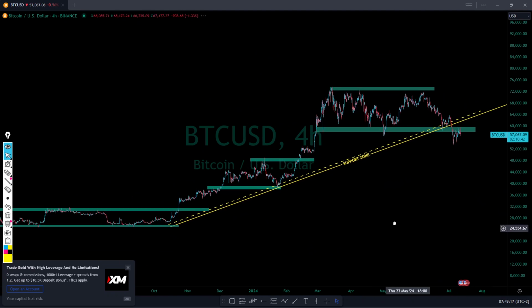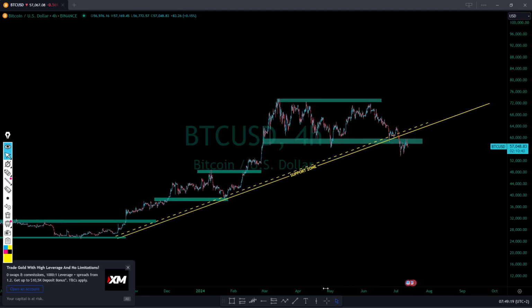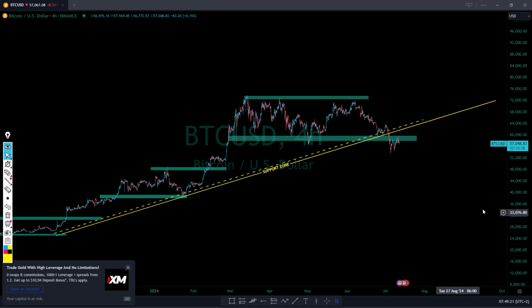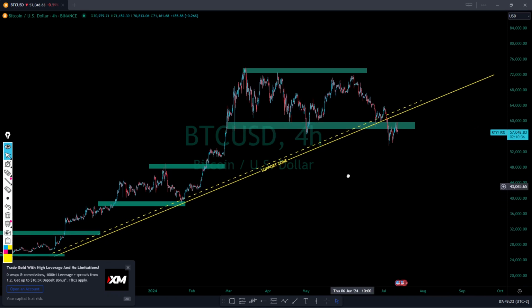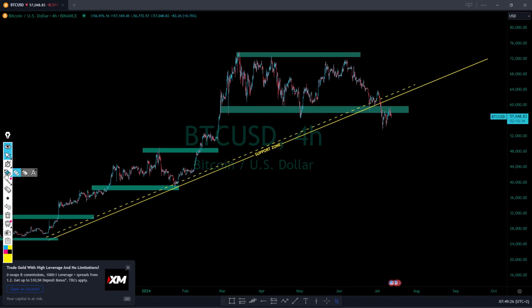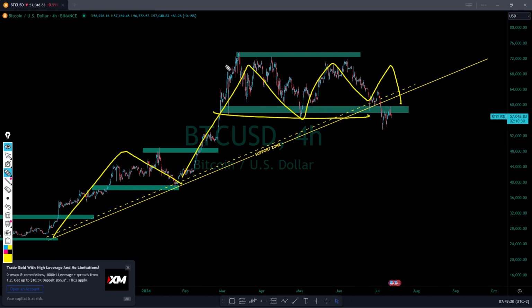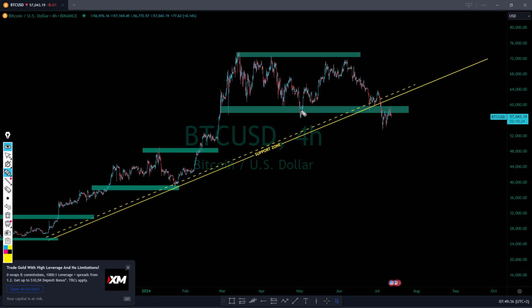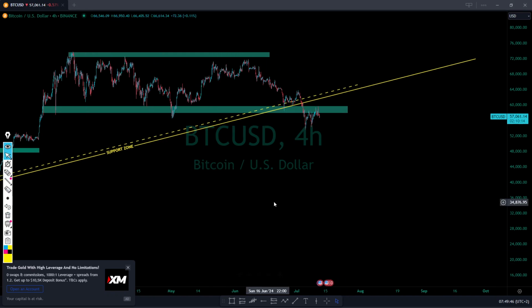So now what's really happening on Bitcoin? Since it broke out, I thought maybe we were going to see a nice reversal yesterday, but that did not really happen. But this is what we had. We had a nice support here and also this diagonal support. The market did not really care, and the market broke out. So I'm just expecting to see a continuation of that sell, unless the market breaks out again and starts to push to the upside.